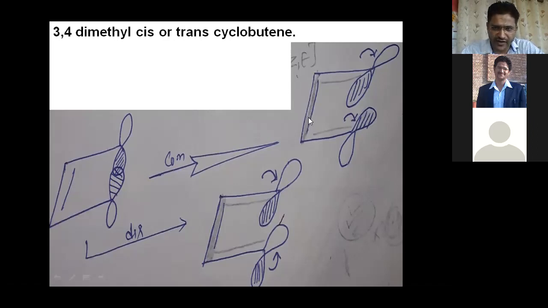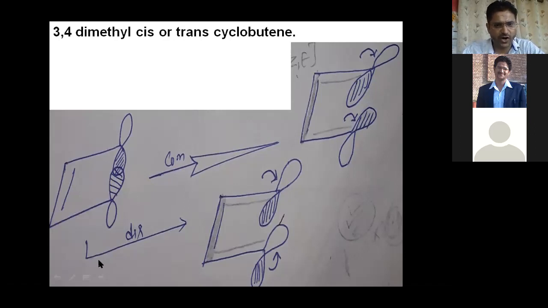So finally, when the bond breaks and these two lobes open, the final orbital structure is like this in butadiene. You can see here two pi bonds form. Here one sigma, one pi and one sigma bond participate, and finally two pi bonds form. So this is the condition.